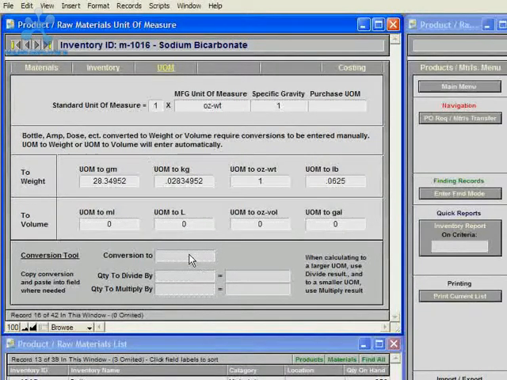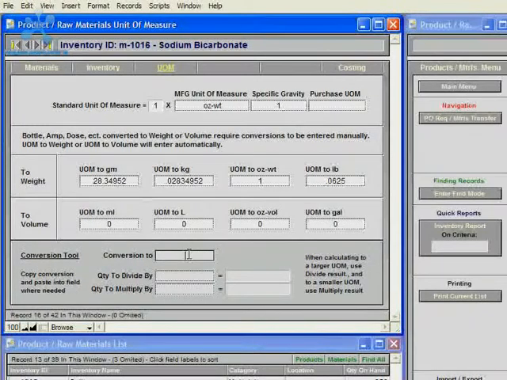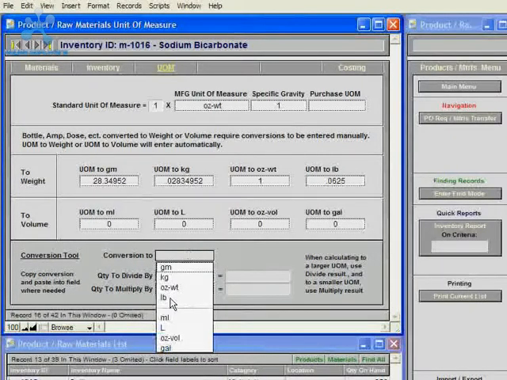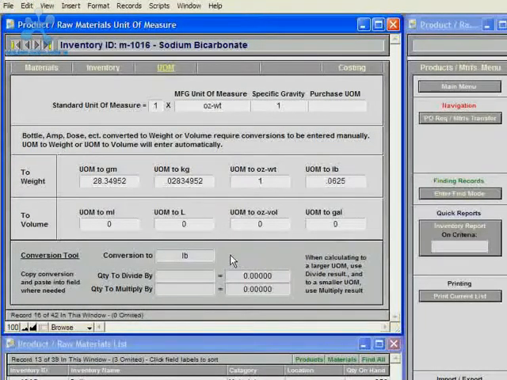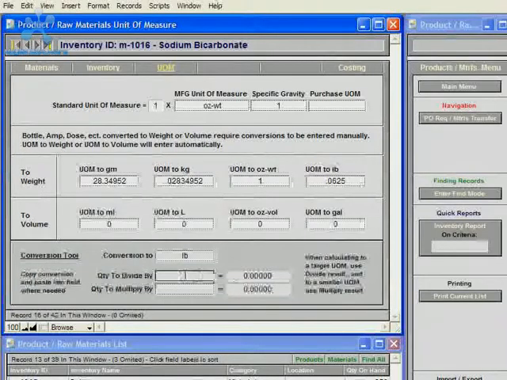This window also includes a conversion tool down in the bottom where it'll do basic calculations to convert from one unit of measure to another.